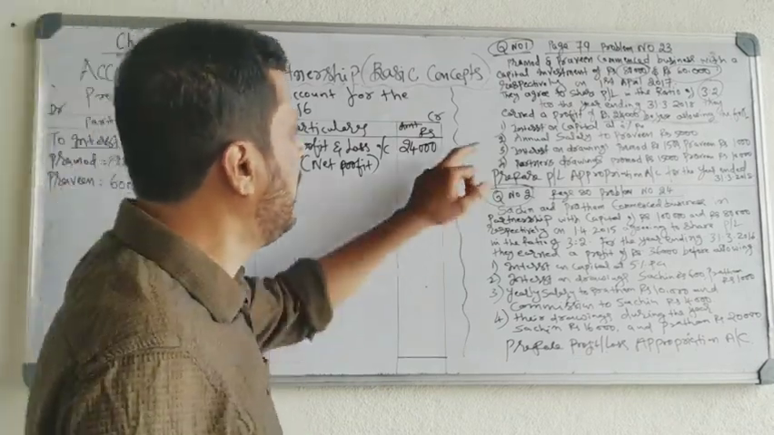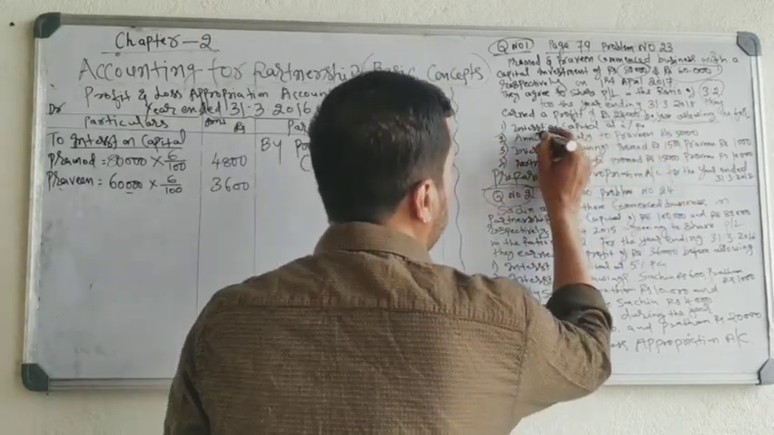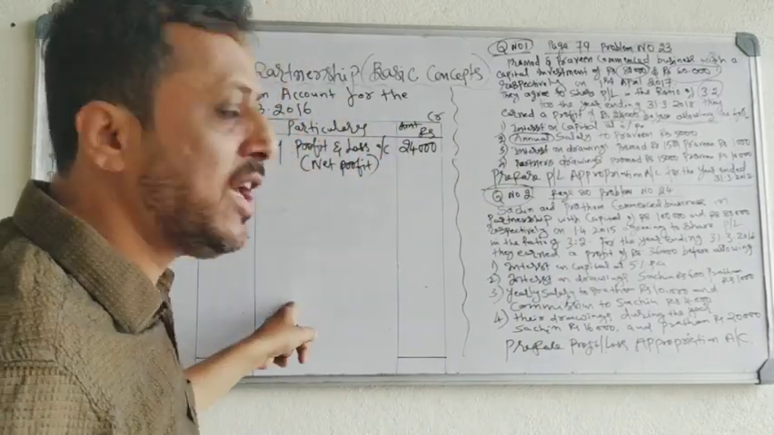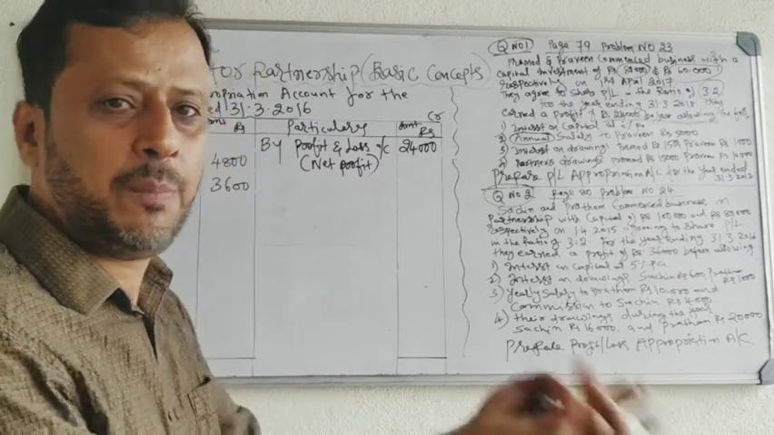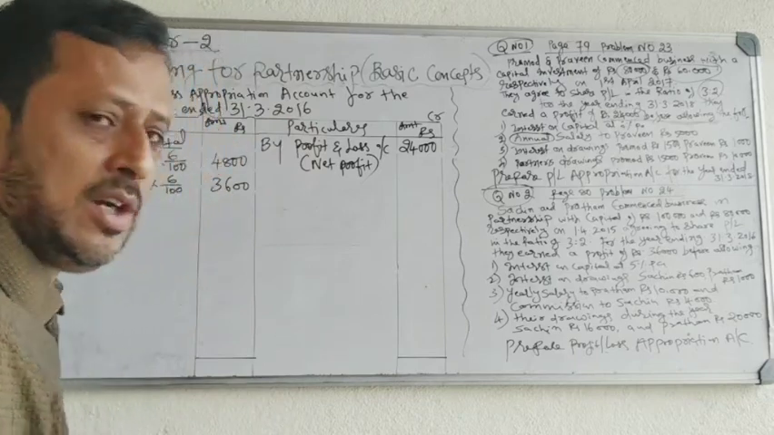Okay. Next, annual salary to Praveen. See, annual salary means 1 year salary. We are preparing a 1 year account. Who will pay the salary to Praveen? The firm will pay the salary to Praveen. So it is an expense to the firm. Record it on the debit side.